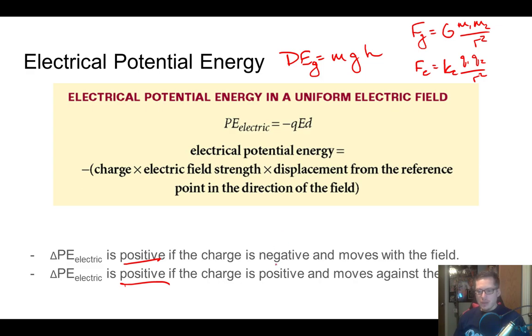So it's positive if your charge is negative and it moves with the field. Okay, and then it's positive if your charge is positive and moves against the field. All right, so negative with, positive against. And then the two cases where you'd be negative is if your negative moves against the field and your positive moves with the field.